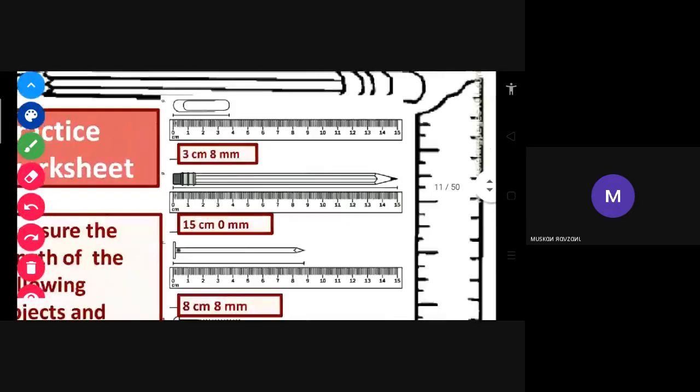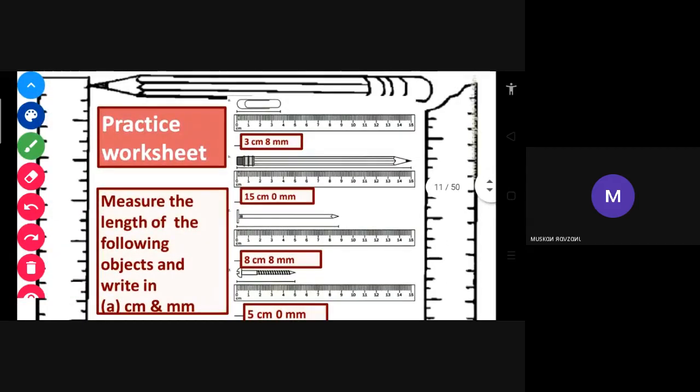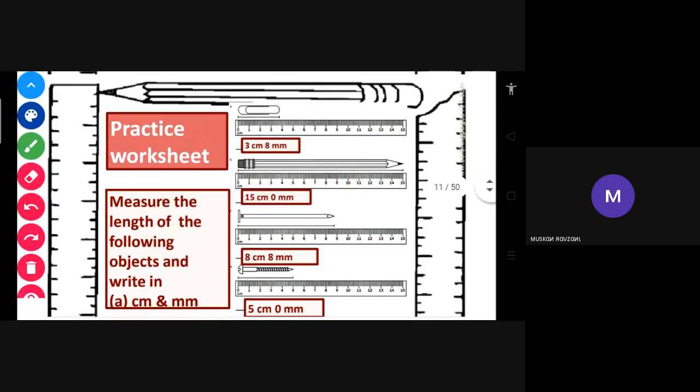So you can see I have already written the answer there. In this one, millimeters are not there because it is exactly 15 and 5, that's why millimeter is 0. But here there are millimeters also because it ends here and 3 is given, so 3 and after that millimeter. Any other doubts, or shall I repeat?